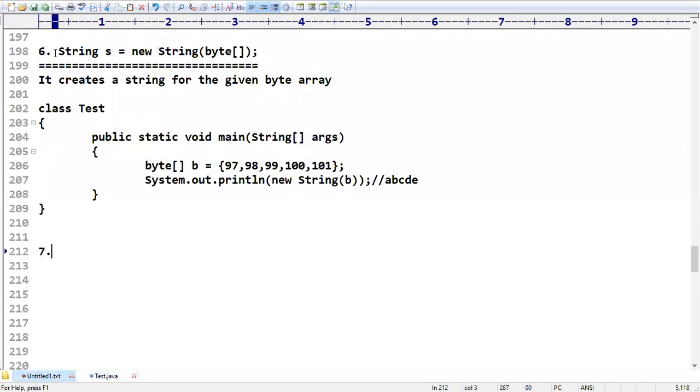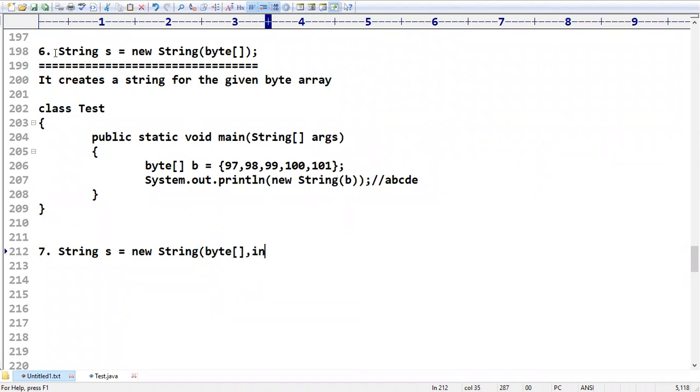Next, I want to create a string with an offset value. Is it possible or not? Yes, new string. Beyond the array length, if you move, then we will get an error. So new string of byte array we are taking. Signed and unsigned are there, right? So that we can adjust 0 to 255, 256 values.